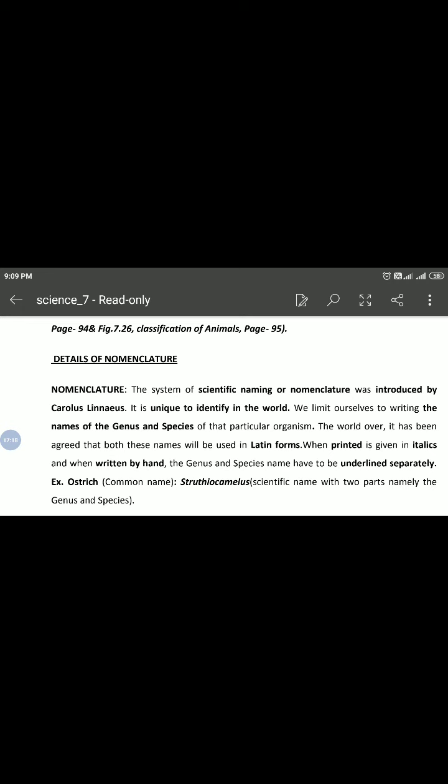Regional names are different when we are observing and studying the names of animals and anything else. Since the whole world is studying these things, we want a particular, specific, proper name for them. That's why the nomenclature system was discovered by Carl Linnaeus.